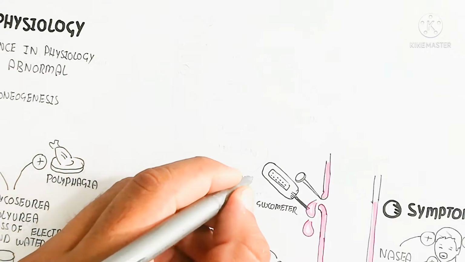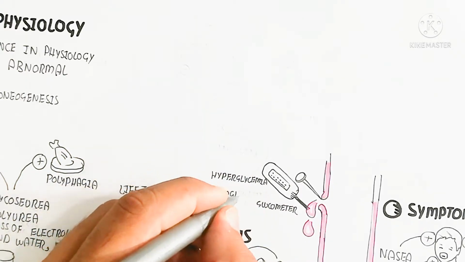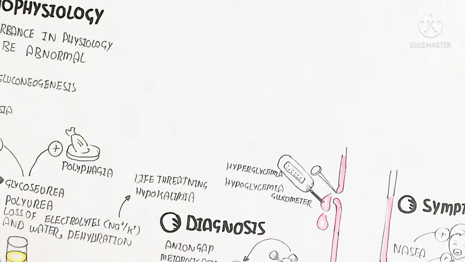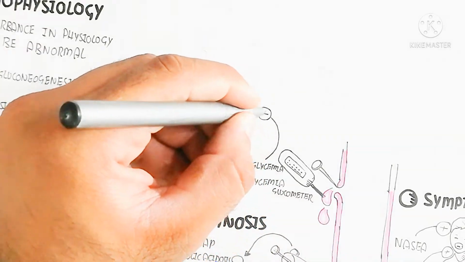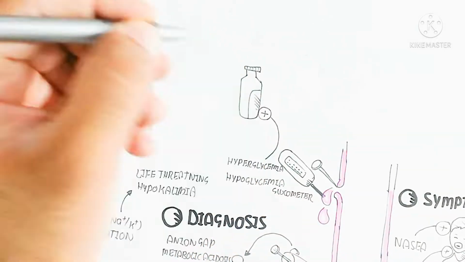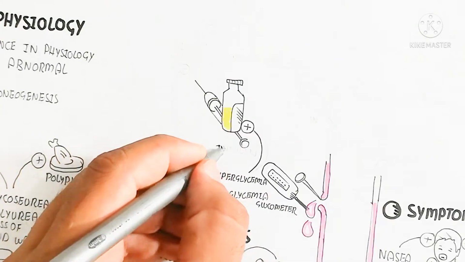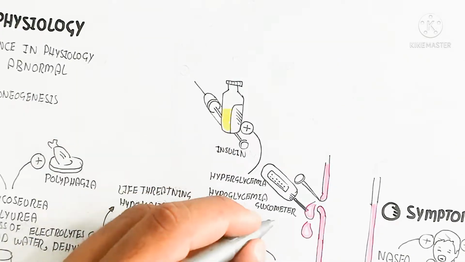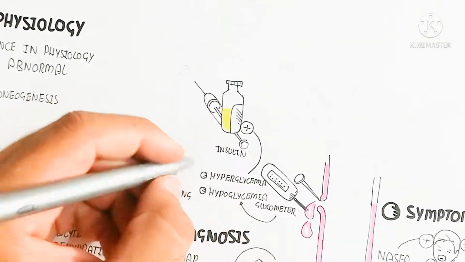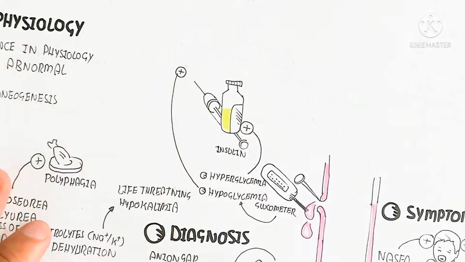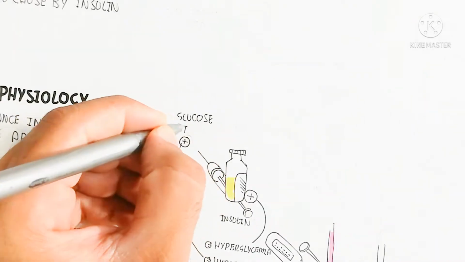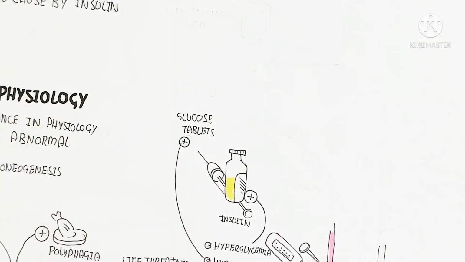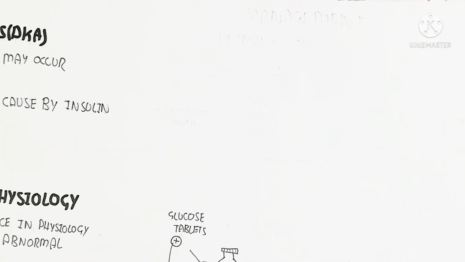If hyperglycemia occurs, we can manage it, and we will discuss the management. We can manage hyperglycemia by insulin, if insulin is working, as in diabetes mellitus 1, not diabetes mellitus 2.